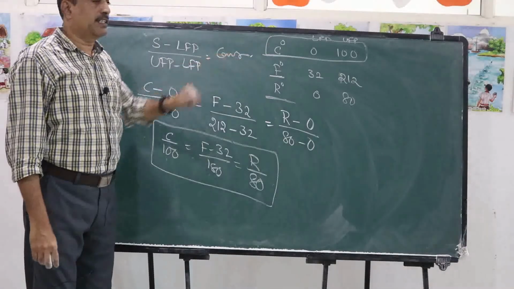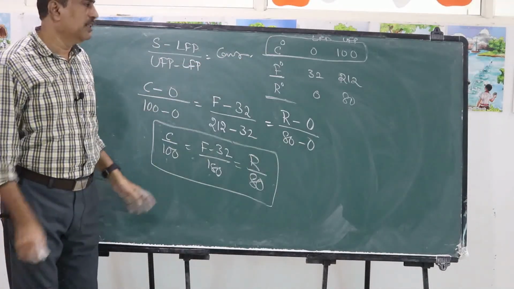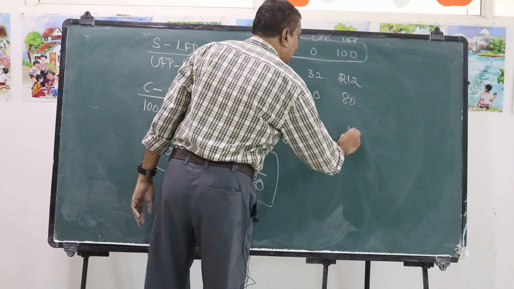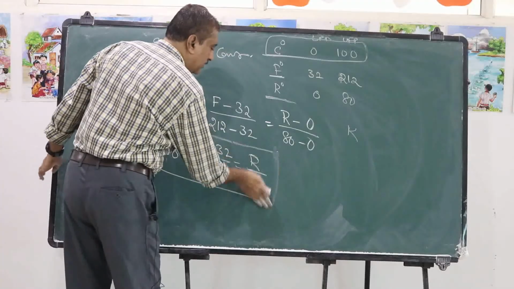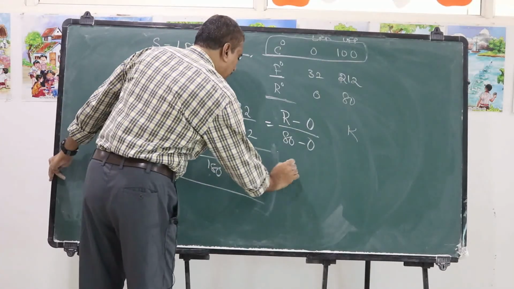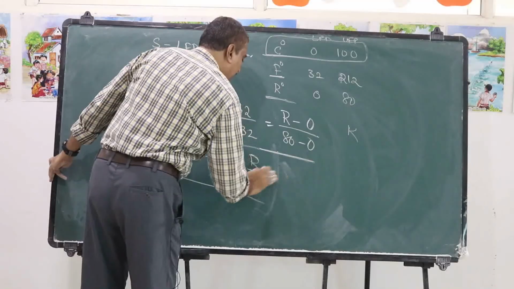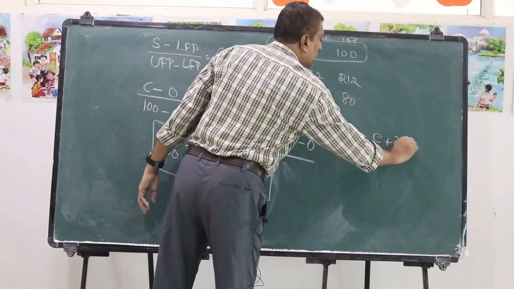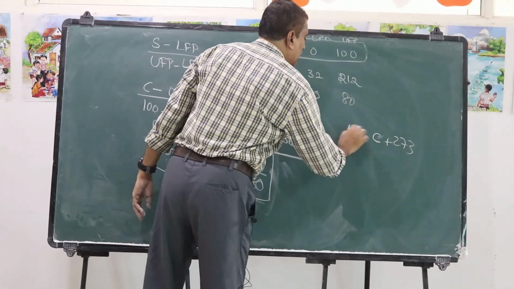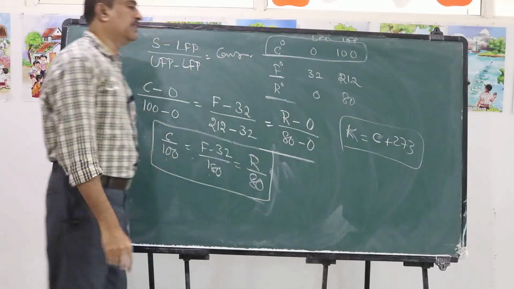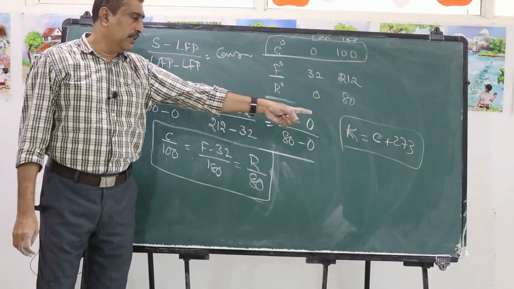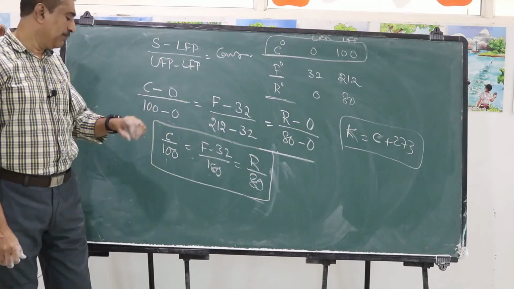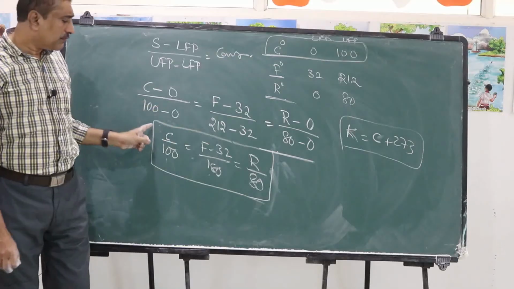And there is another scale called the absolute scale of temperature, K. K is equal to C plus 273. So the Kelvin scale or absolute scale is nothing but adding 273 to our Celsius or centigrade scale of temperature. These are the conversions.